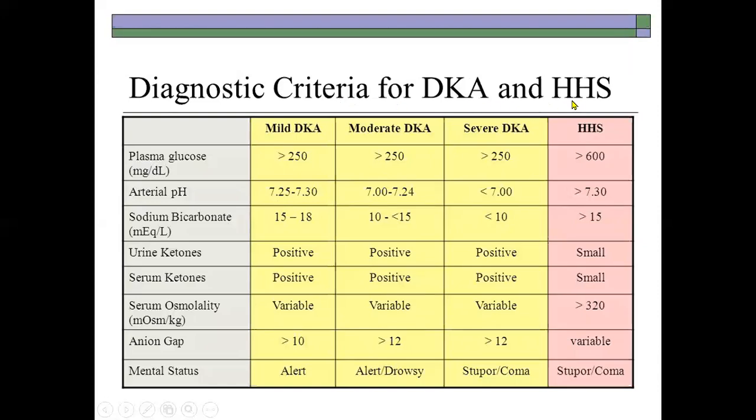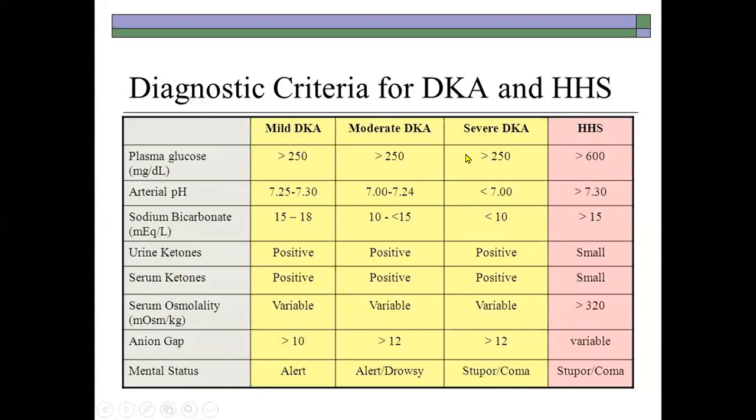Then there are 2 conditions, hyperglycemic hyperosmolar syndrome and diabetic ketoacidosis. We'll discuss the parameters to differentiate between the 2: plasma glucose, pH, bicarbonate, ketones, serum osmolarity, anion gap, mental status.